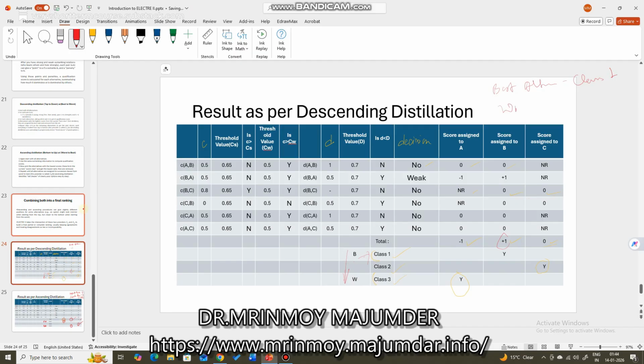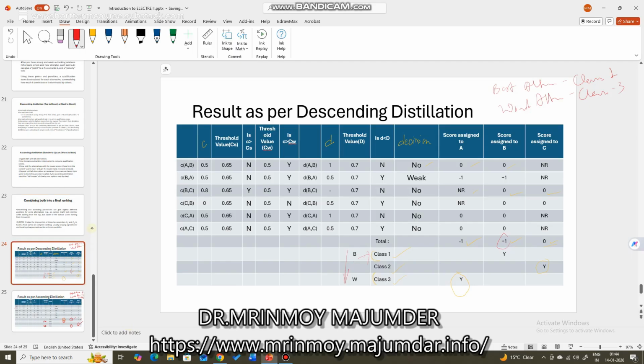Worst alternative is assigned the class 3. So here this class is actually representing that class 1 is the best, class 3 is the worst, so we are going from best to worst. After that, if you compare this ascending and descending distillation, what you find is in case of the descending